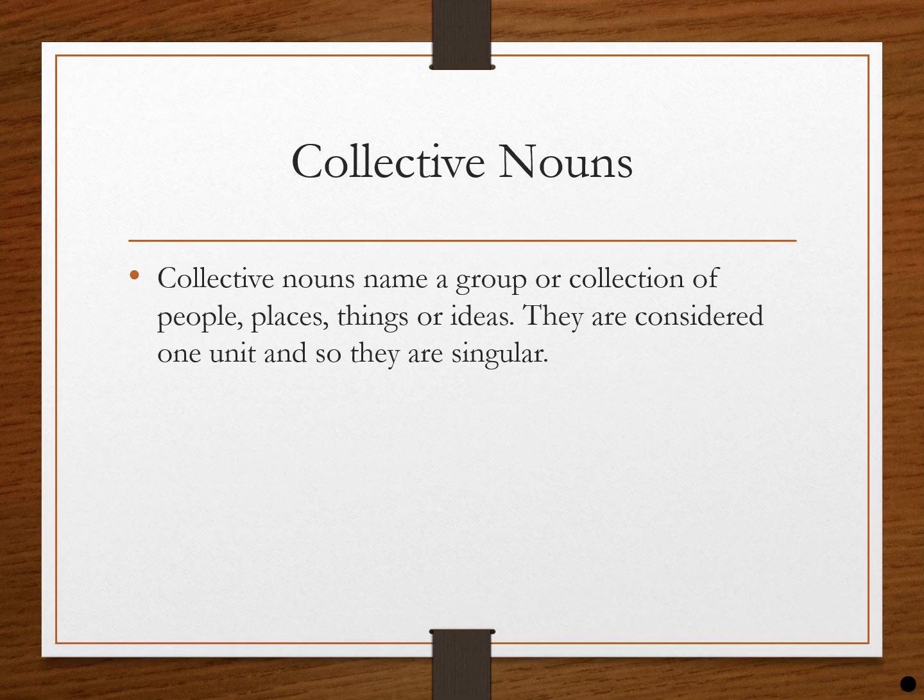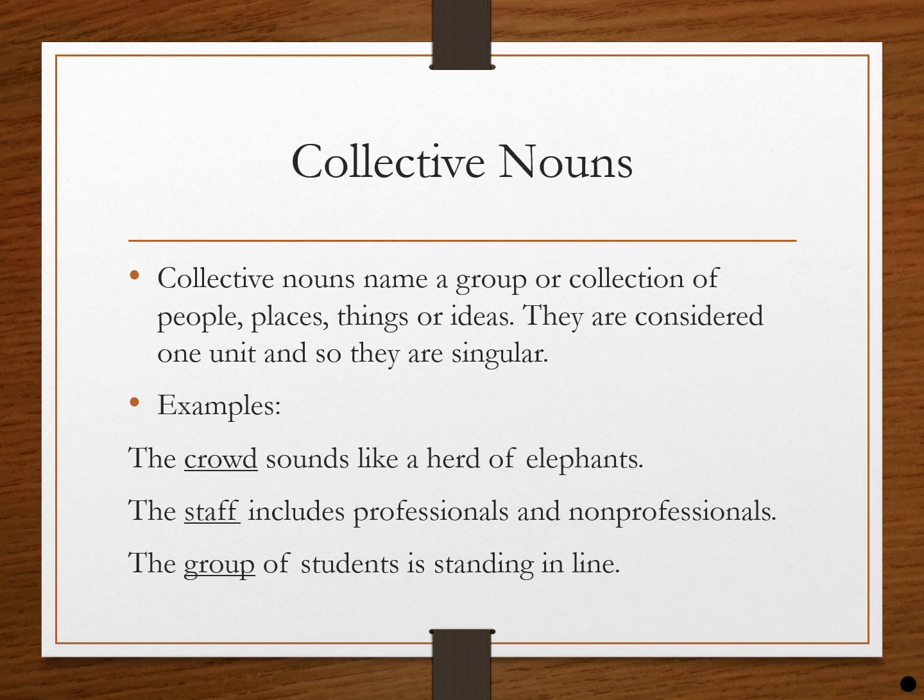Next one is collective nouns. Collective nouns name a group or collection of people, places, things, or ideas. They are considered one unit and so they are singular. For example, the crowd sounds like a herd of elephants. Crowd basically refers to the people in a group. The staff includes professionals and non-professionals. The group of students is standing in line.